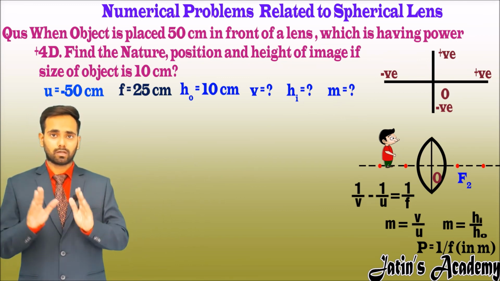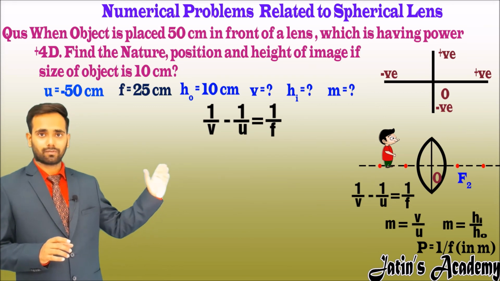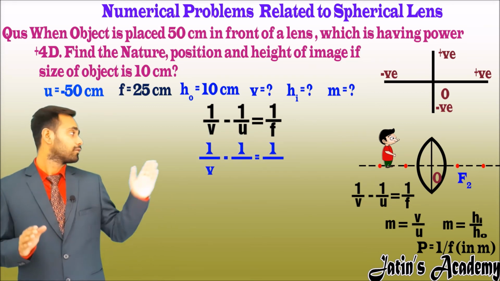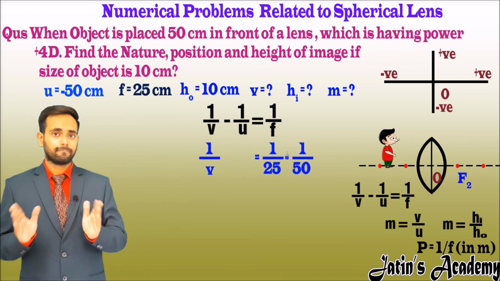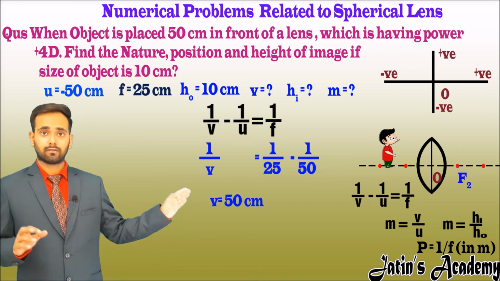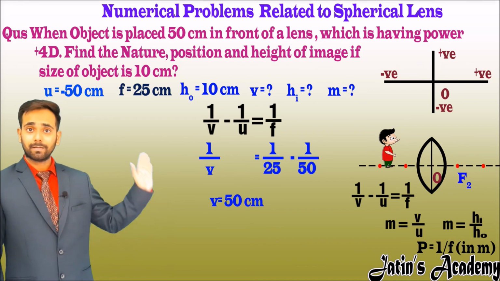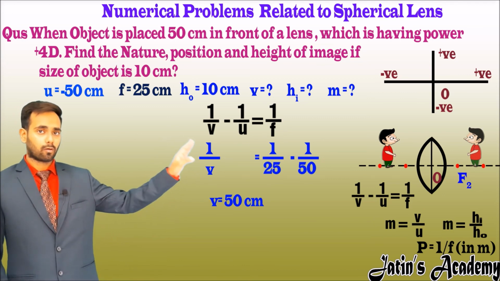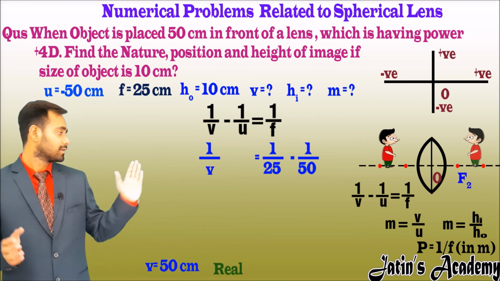We have to calculate v, that is the position of the image, hi and the magnification. The first formula we use is the lens formula, that is 1 upon v minus 1 upon u is equal to 1 upon f. Now substitute the values of f and u in the formula. After solving we get the v value as positive 50 centimeter. It means the image is formed on the right side of the lens. If the image is formed on the right side, then we can say that the nature of the image is real.